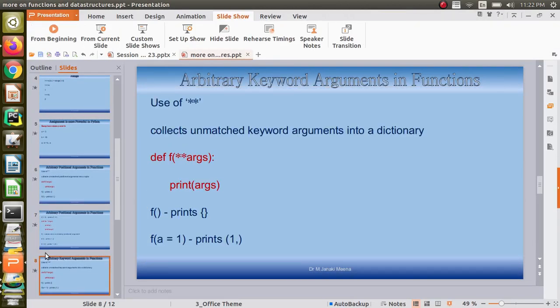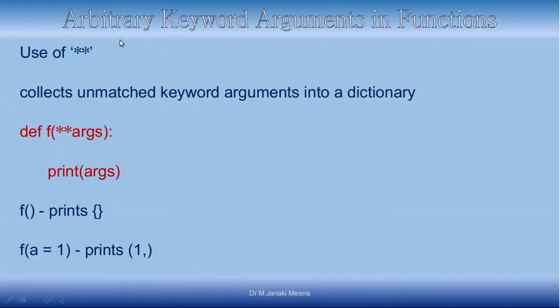Next, what we have discussed is about positional arguments, and now we are going to discuss arbitrary number of keyword arguments. How is it possible to give an arbitrary number of keyword arguments? In the function we have to use 2 stars.